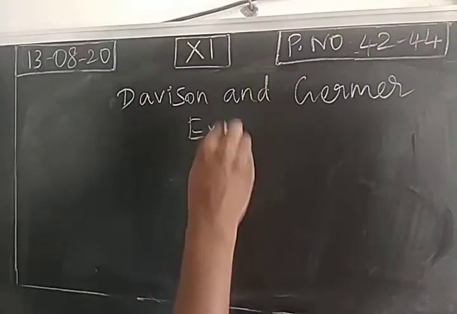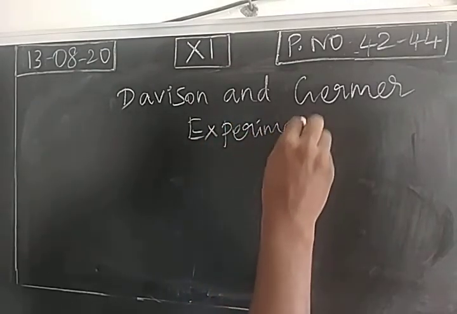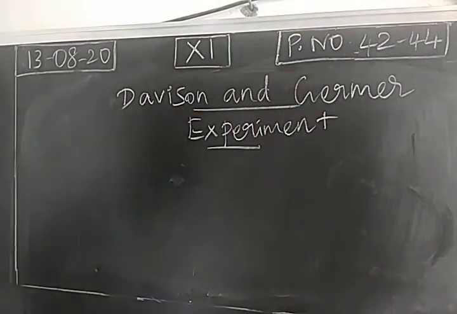Davison and Germer experiment. We know that electron is a micro level particle. It is a subatomic particle and it has a wave nature also. Now we are going to prove the wave nature of electron using the Davison-Germer experiment. We have 2 experiments, the Davison-Germer experiment and the G.P. Thomson experiment. In our book, this experiment is given. This is useful to find the wave nature of an electron. It is a particle, we know already, but the wave nature of an electron can be proved using this experiment.